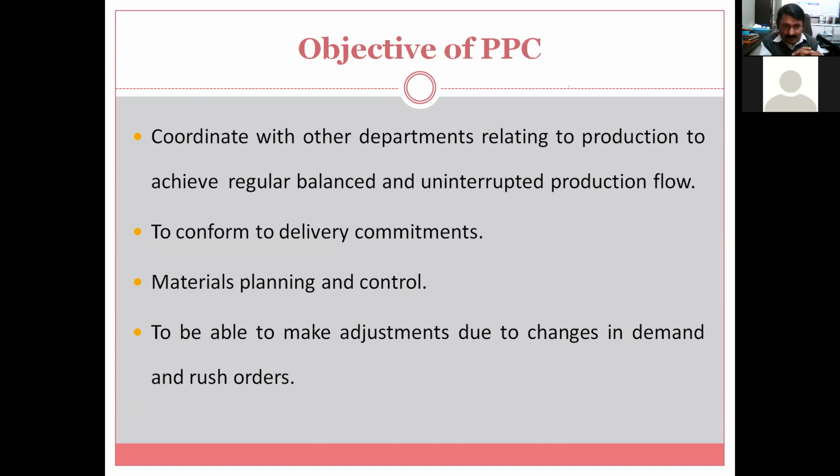Uninterrupted production flow. For example, a job is loaded on a lathe machine and carbide tip tools are used, and the job is of Inconel material. Let us consider Inconel 725 or 750 or 901, whatever the grade may be. After a certain interval of time, the tool is required to be changed because it is a hard-to-cut alloy.